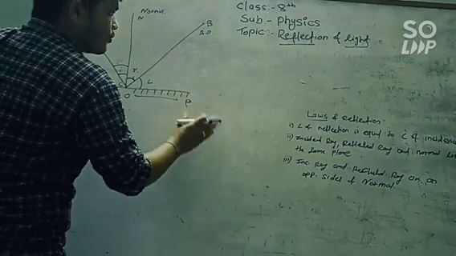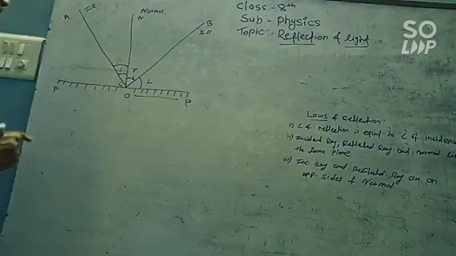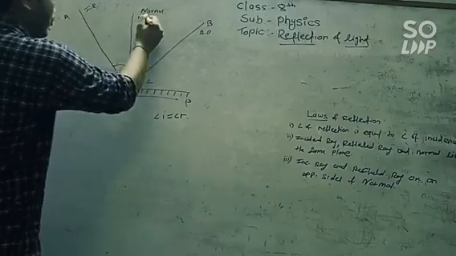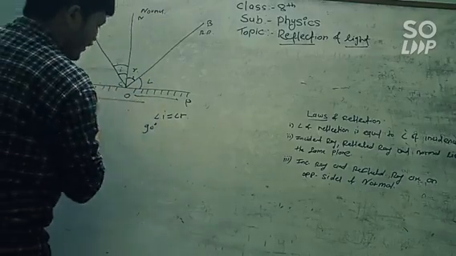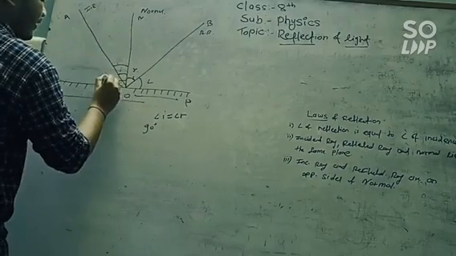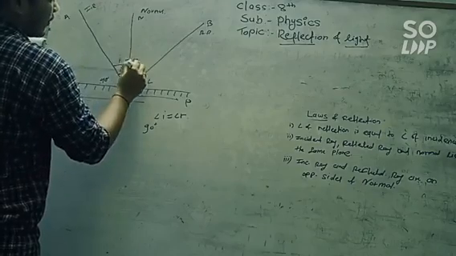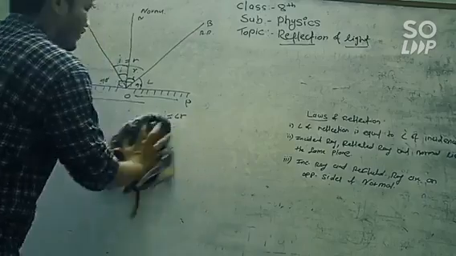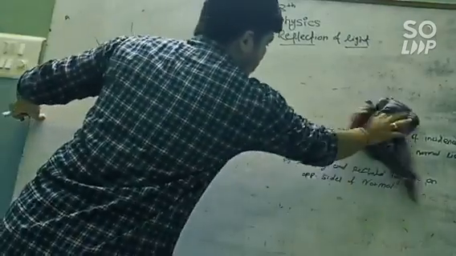Also, while solving numericals and problems on the reflection of light, you have to understand only two things: the angle of incidence is equal to the angle of reflection, and the normal makes an angle of 90 degrees with the plane or the mirror. This angle is 90 degrees, and the angle of incidence is equal to the angle of reflection. These are the only two basic things to remember while solving numericals and problems on the reflection of light. Now this is the reflection of light.